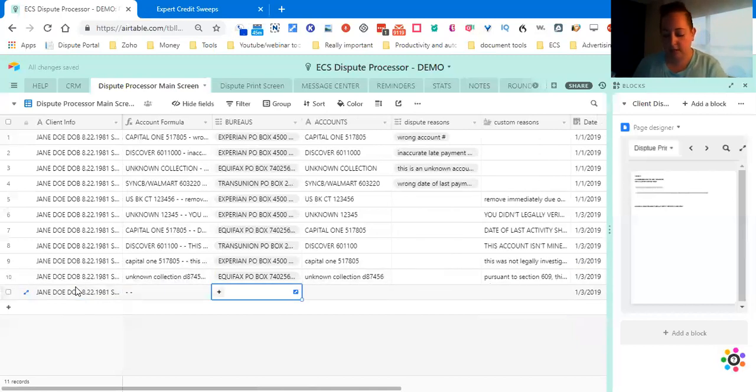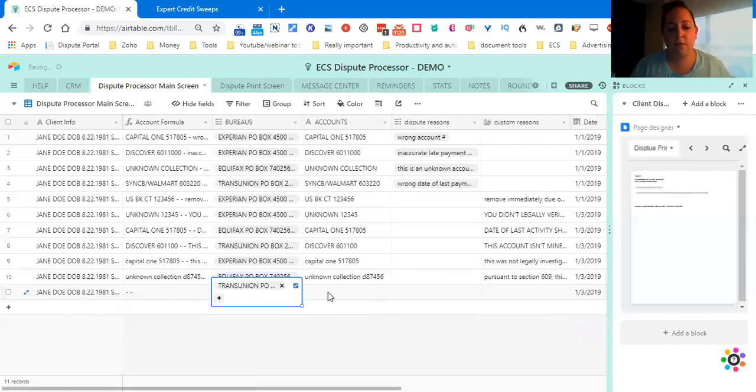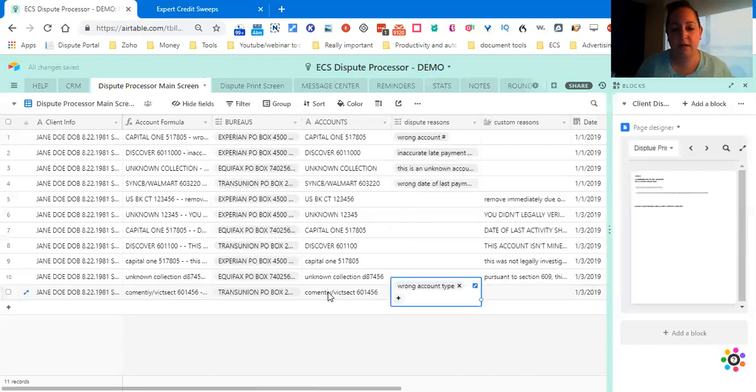And this one's going to be TransUnion. Oh, let's change that to TransUnion. Get rid of Equifax, add in TransUnion, and we're going to put this one as Comenity, Victoria's Secret, and I don't know what their account number is. We're going to choose wrong account status, or rather wrong account type.